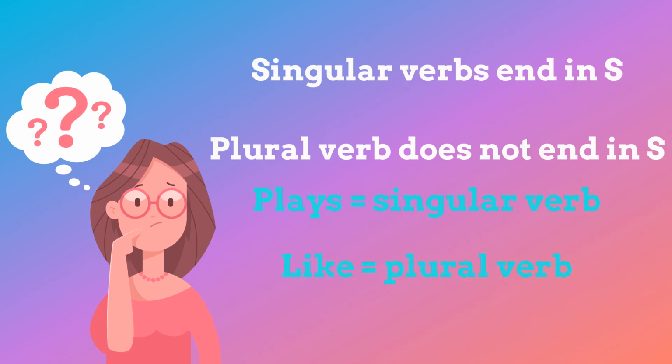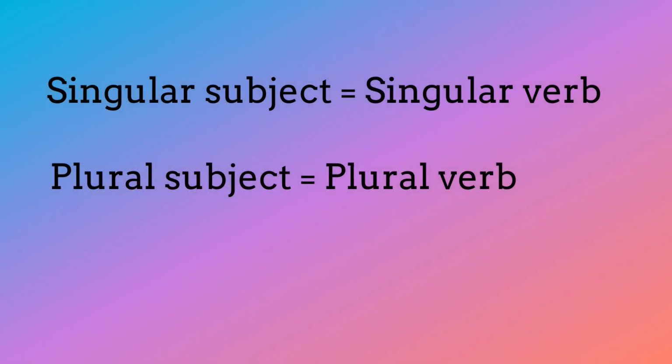Now that we understand singular and plural subjects and verbs, let's look at how a subject must agree with a verb in a sentence. If the subject is singular, the verb must also be singular. If the subject is plural, the verb must also be plural.